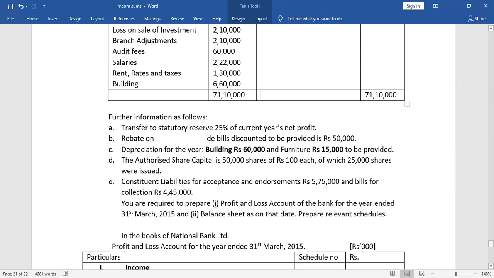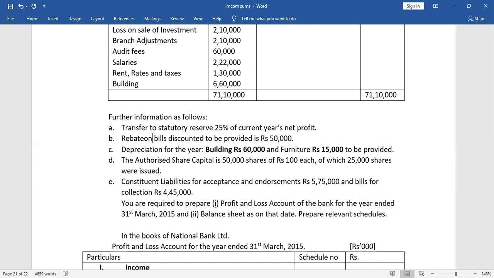So 25% of current year, whether it is given or not given, we have to transfer 25% of the current year's profit to the statutory reserve, told or not told.